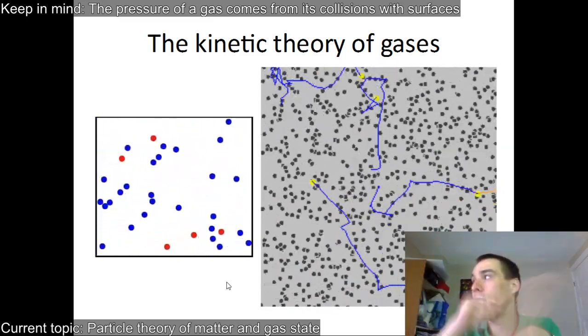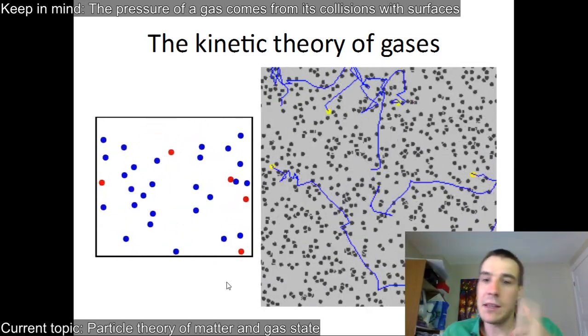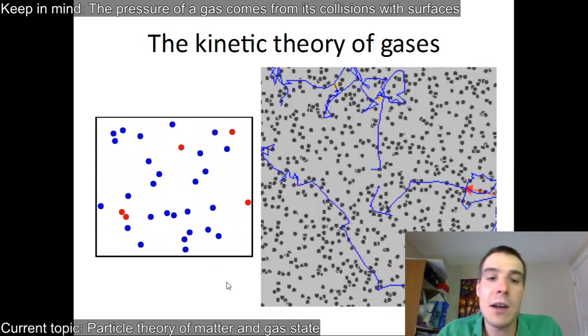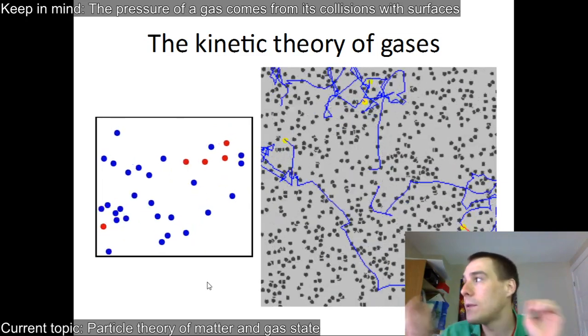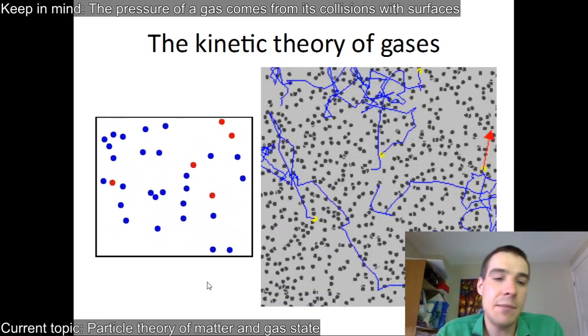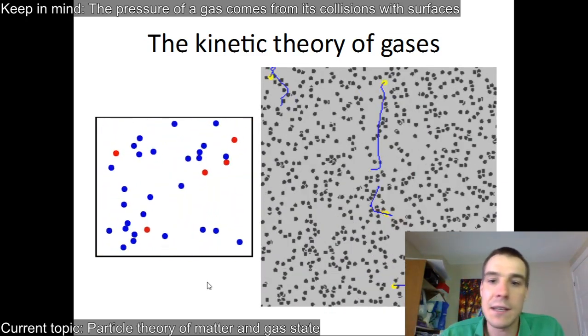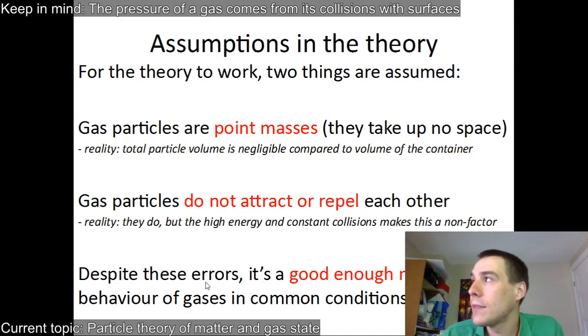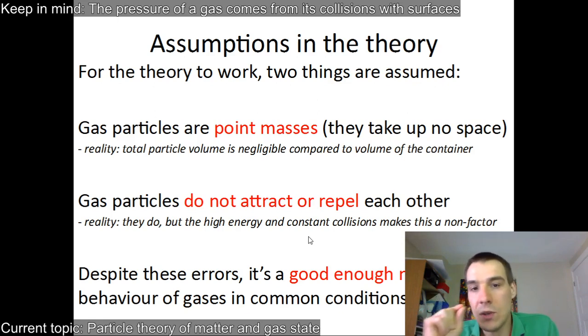It's just a bunch of things moving all over the place. And the hotter it is, the faster they move on average. And collisions with the walls of the container, that's the pressure on the container. That's what we're going to get to. Now there are some assumptions in this theory. There are two of them. The first one is that the gas particles are point masses. They take up no space, right?